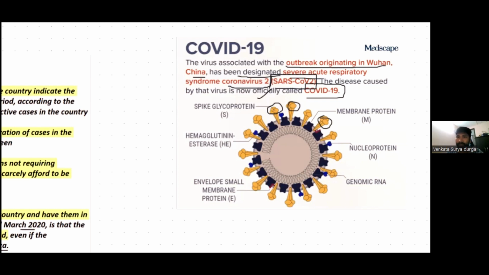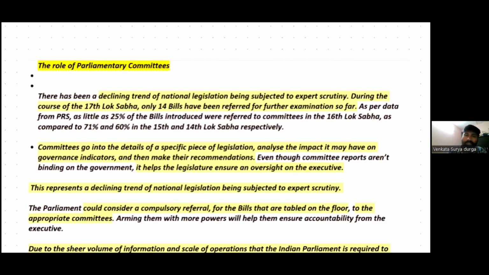The next news article is regarding the role of parliamentary committees. See, the role of parliamentary committees is very important for UPSC mains, because parliamentary committees scrutinize bills, they suggest amendments, and they also keep in mind the larger public interest. If a bill is arbitrary, if its provisions violate the provisions of the constitution, or are inconsistent with existing fundamental rights, or discriminate against any section of society, the committees can address it.